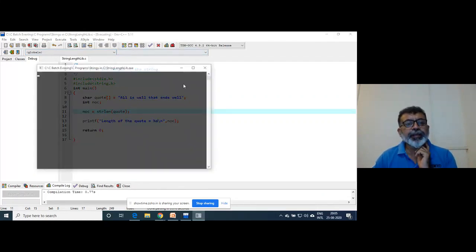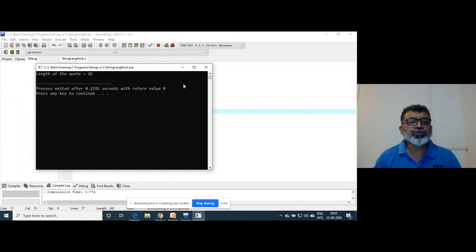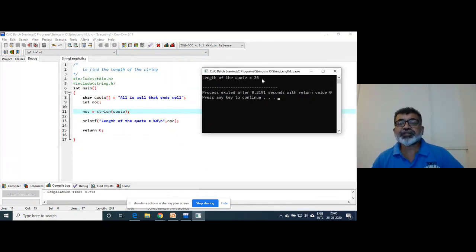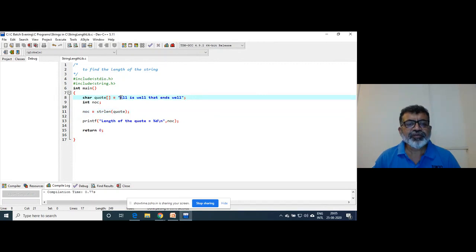So yeah, length of the quote is 26. It gave you directly because we have initialized that. Length of the quote is 26. Now let's check whether it is 26. So 1, 2, 3, 4, 5, 6, 7, 8, 9, 10, 11, 12, 13, 14, 15, 16, 17, 18, 19, 20, 21, 22, 23, 24, 25, 26.